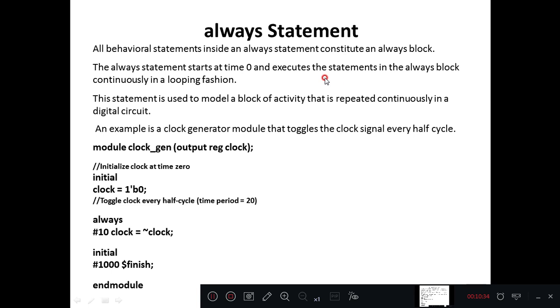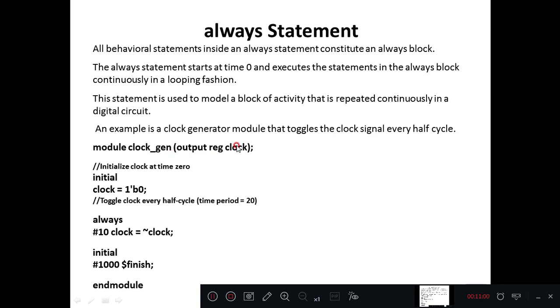Okay, so generally always statements can be used for clock generation. Initialization can be done with an initial statement, but then toggling can be done with the help of an always statement. We'll see that example. In the given example, module clock generate, output register clock.